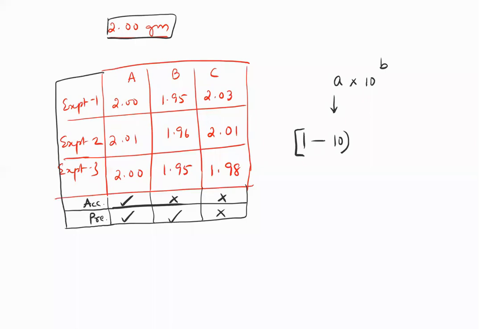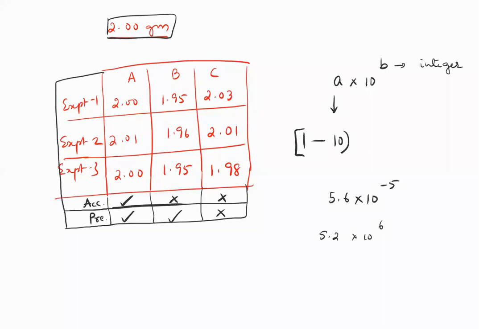So answers have to be like 5.6 into 10 to the power of B. B has to be an integer. That's the only rule. So it could be like 10 to the power of -5 or something like that. Or it can also be 5.2 into 10 to the power of 6.